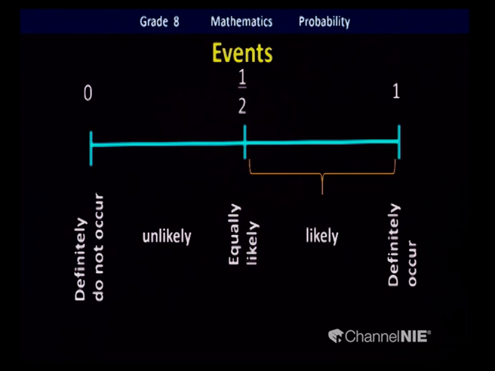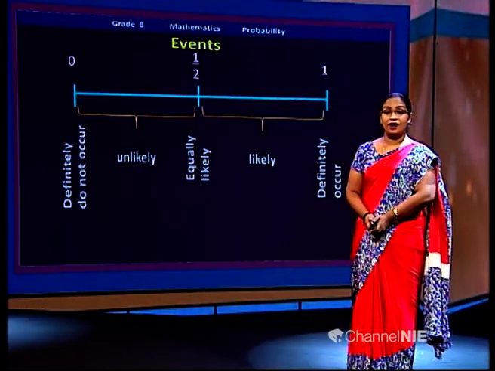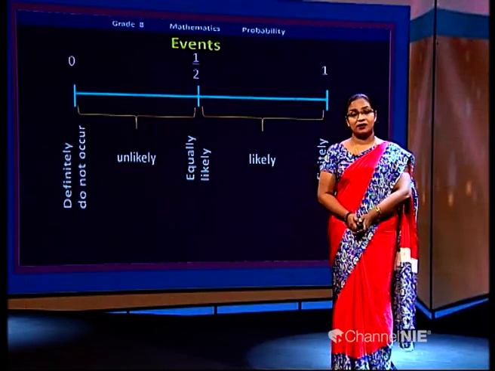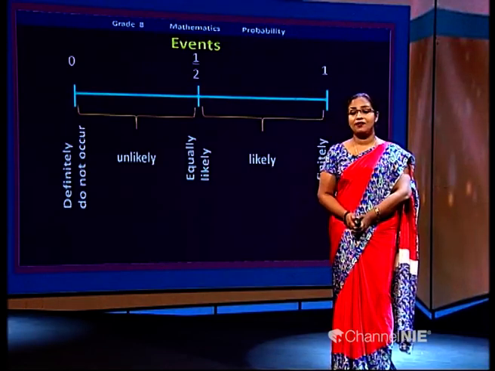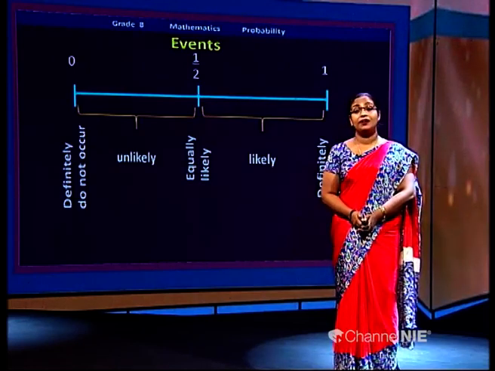Most probably it may not occur, but you can't say it definitely does not occur, but it's very likely to occur. So, for unlikely events, we can give marks within the range 0 and half. The range 0 and half. Likewise, we can give marks or a numerical value for a certain event according to the possibility of happening,